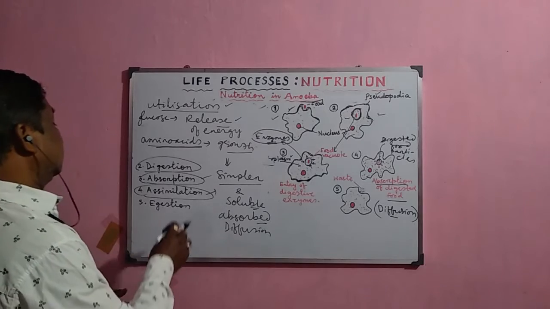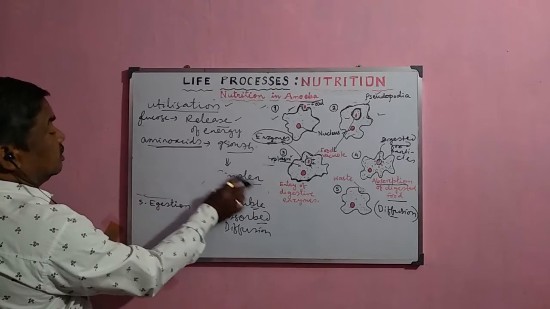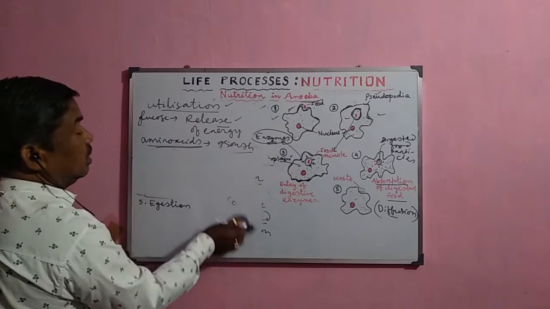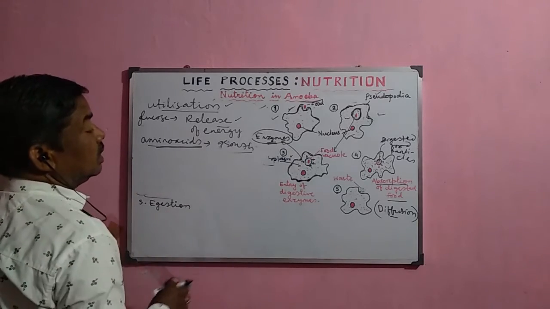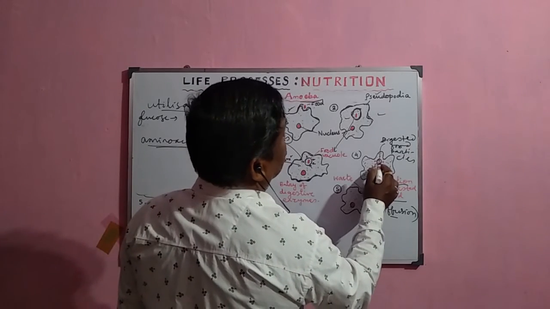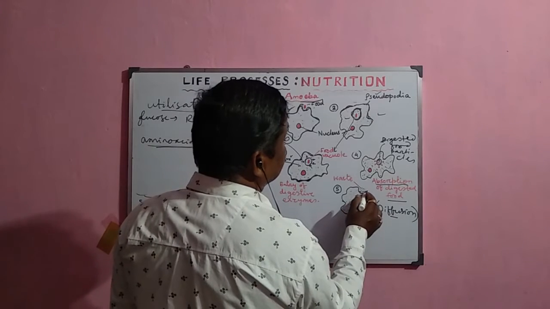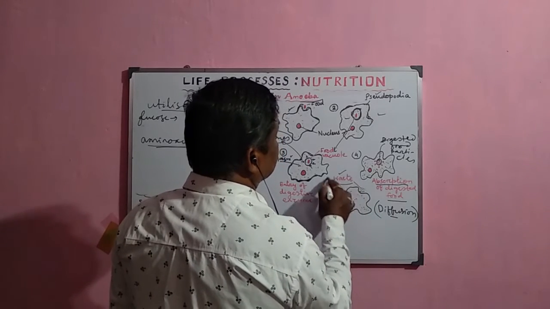Now, after this process, the next important process is egestion. There are many particles along with the food that are not digestible, or are not digested here. If these materials are not digested, they become waste materials.